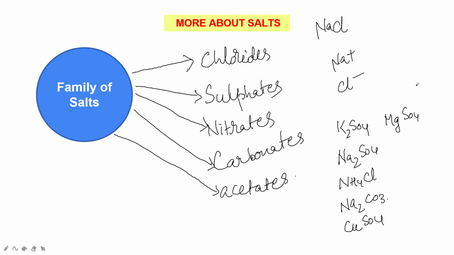So, the salts of strong acids and strong bases give neutral solution. The salts of strong acids and weak bases will give acidic solution. The salts of weak acids and strong bases will give basic solution.